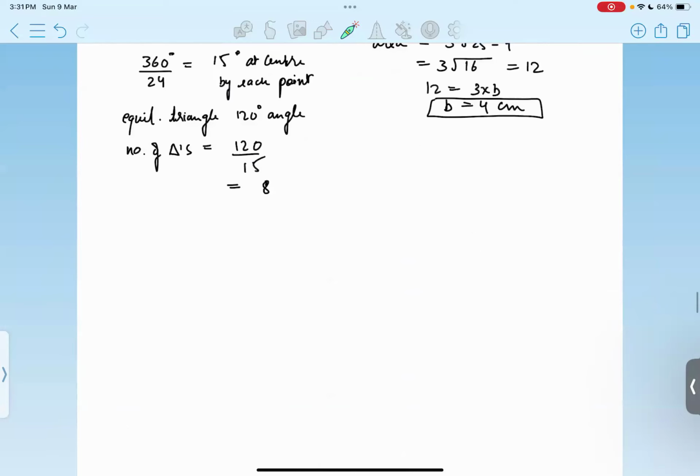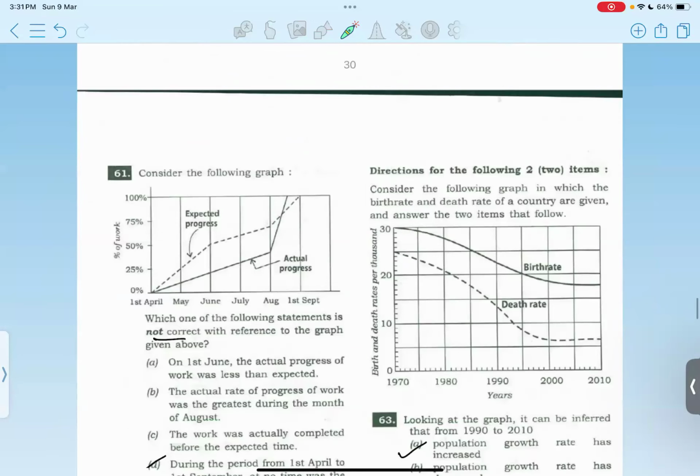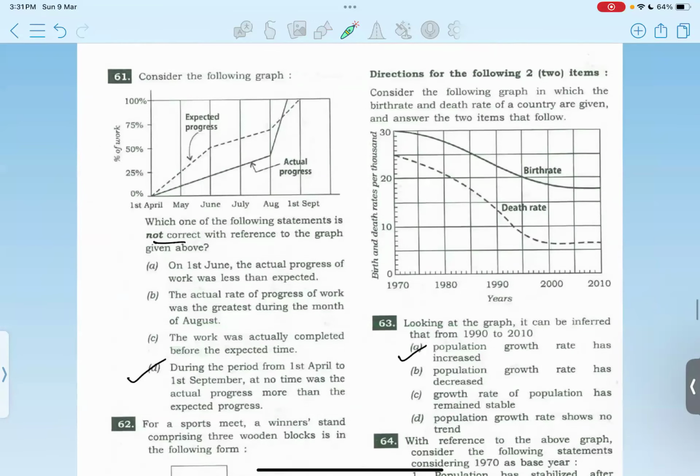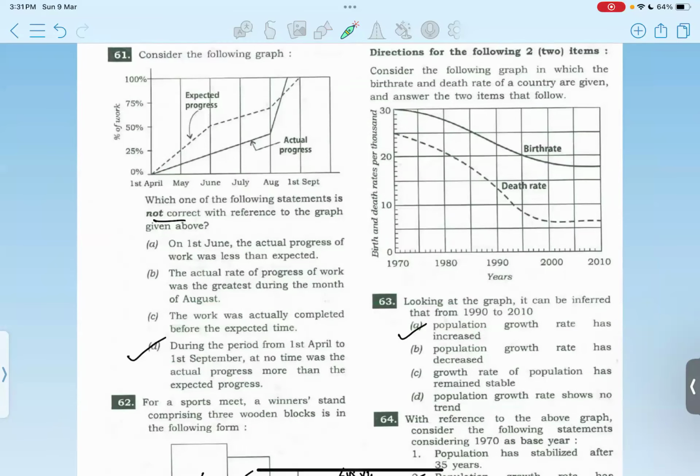Then we have many graphs in the 2018 paper. We have to identify which is not correct in terms of the outcomes or results stated in the option. In case of D, this is again the most inappropriate, or it is incorrect. You just have to go through all the options and ensure that what each is saying is true on the basis of the graph or not. So D should be incorrect. Option D.